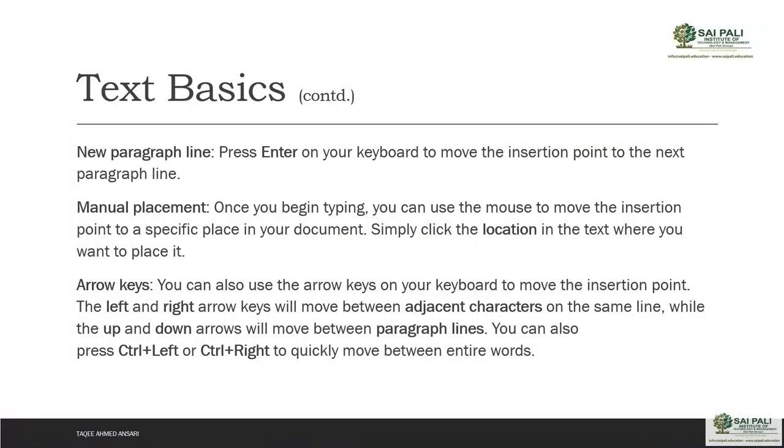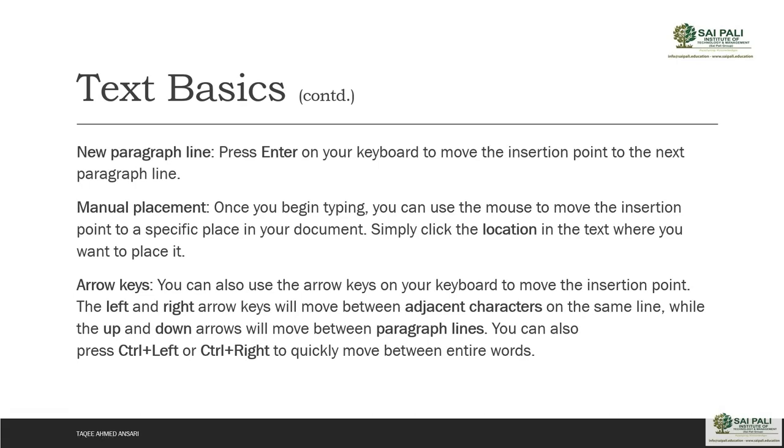Then you can also use the arrow keys to move your insertion point. You can use the arrow keys on your keyboard to move the insertion point. The left and right arrow keys will move between adjacent characters on the same line, while the up and down arrow keys will move between paragraph lines. You can also press Ctrl+Left and Ctrl+Right to quickly move between entire words.